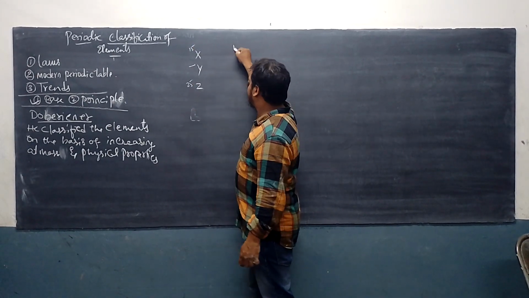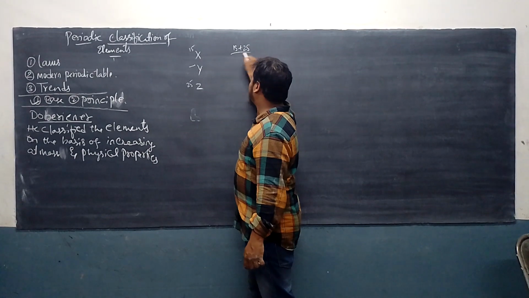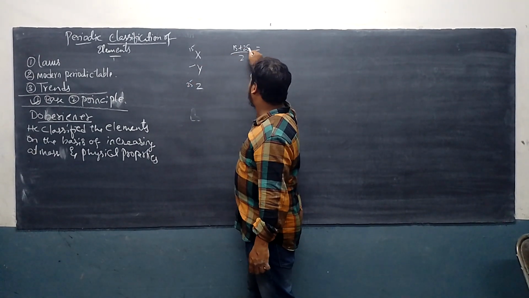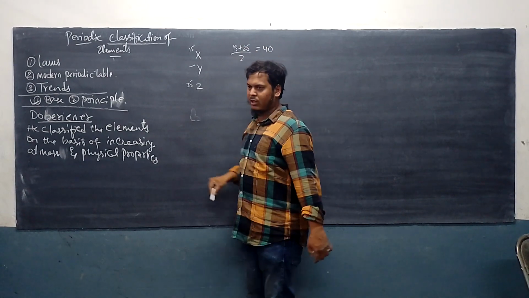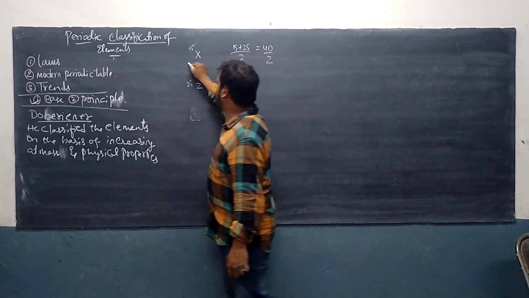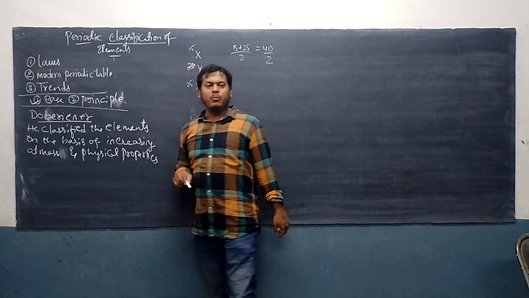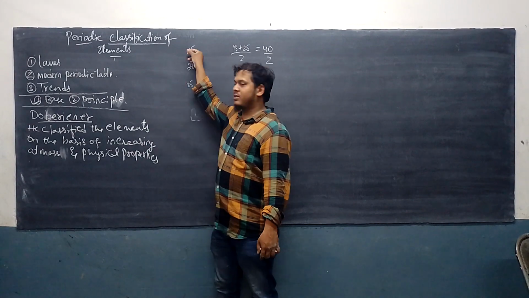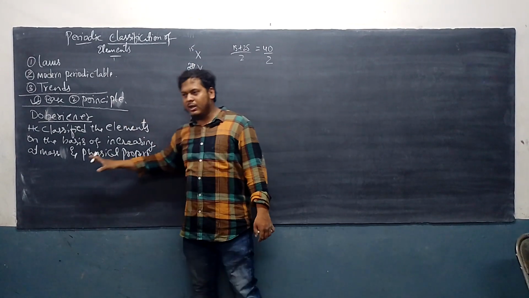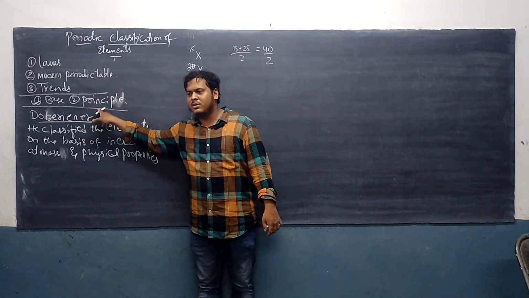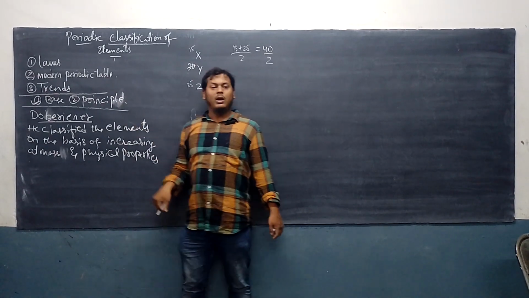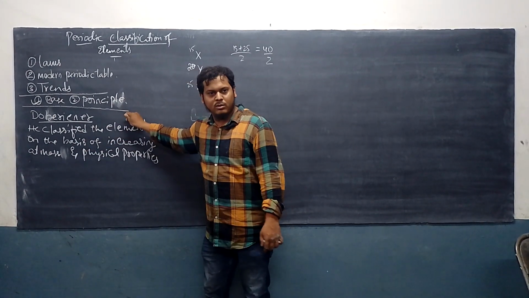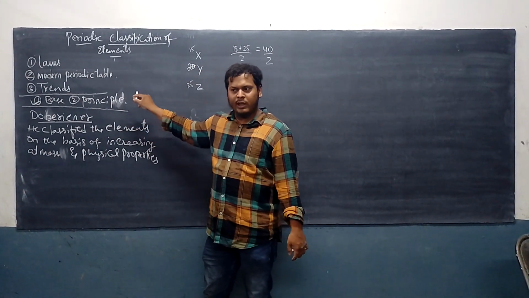So what is the mass which is the average of first and last? How to find the average? 15 plus 25 divided by 2. Add them: 15 plus 25 is 40. 40 by 2 becomes how much? 20. So we have seen the mass of the middle element is the average mass of the first and last element. He made this the principle. It means that whatever group he makes should follow this principle. Understood? Any doubt with this?